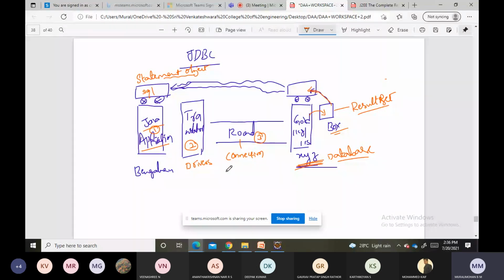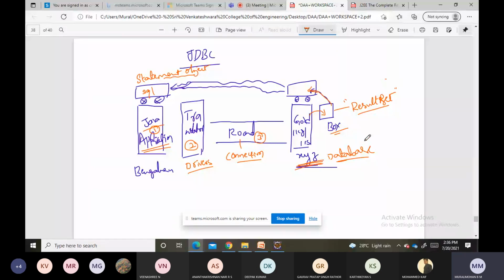This is the complete process of our database. Just observe here. We have a Java application, drivers, a connection, and a database, and the vehicle we will call a statement object. Next, we have the result box, which we will call a result set.